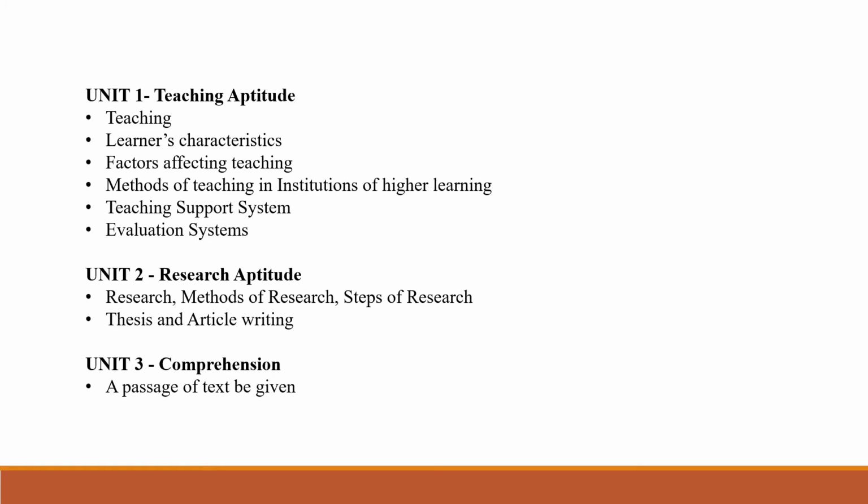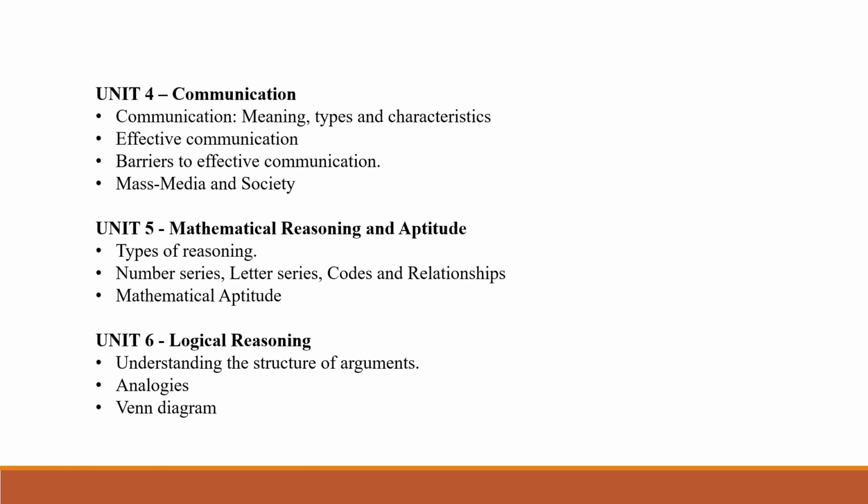Then Unit 2 is research aptitude. In research aptitude, there are various subtopics. They are research, methods of research, steps of research, thesis and article writing, etc. Unit 3 is comprehension. In comprehension, a passage of text will be given and questions will be asked from the passage to be answered. And Unit 4 is communication. Under communication, you should know the meaning of communication, the types and characteristics of communication, effective communication, barriers to effective communication, mass media and society, etc.